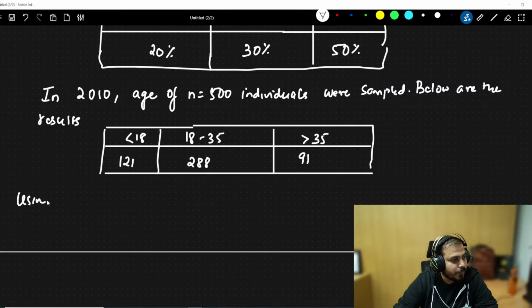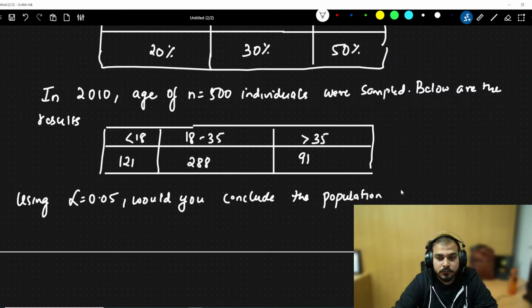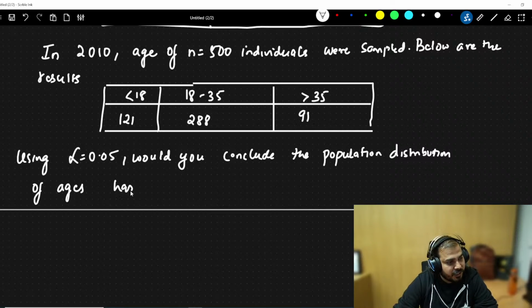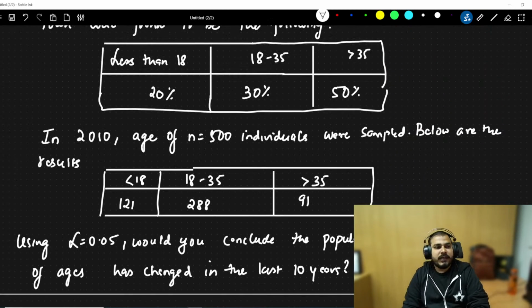Using alpha as 0.05, would you conclude the population distribution of ages has changed in the last 10 years? So this is the question that is given to you.